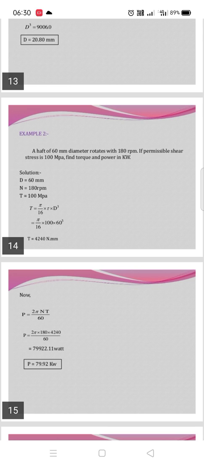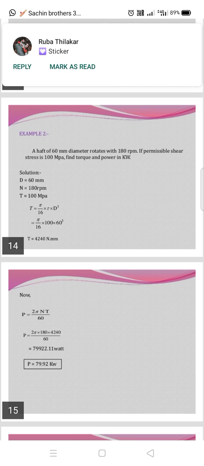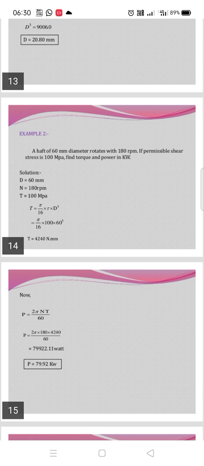But here we need to find the power. In the previous problem, the torque, power, speed, and permissible stress were given, but we had to find the diameter.